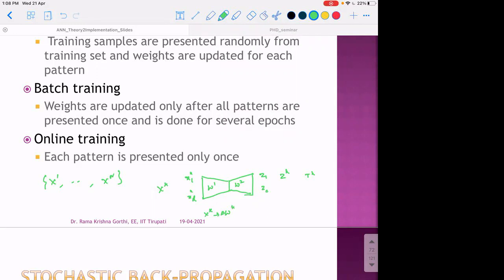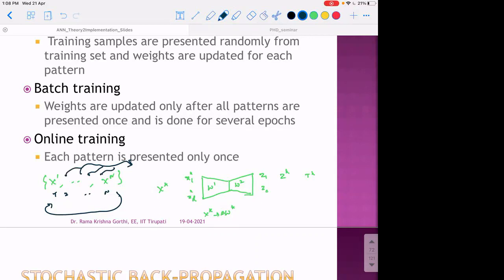Should we present one after the other, first, second, and so on up to n, and then come back and present the samples again, or randomly pick some sample and present it, randomly pick another sample and present it, randomly pick a third sample, present it, randomly pick a fourth sample, present it.